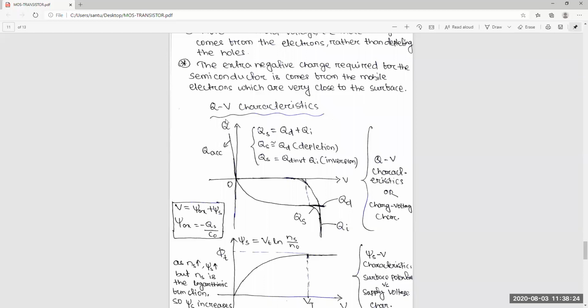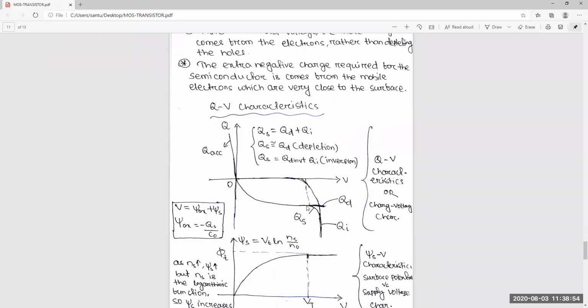So just remember this is the accumulation region. This is a completely linear function, and this is the combination of one quadratic plus one linear. One linear in the negative direction, one quadratic in the positive direction. Finally, in the depletion region, this type of curve you will get. When you increase the voltage, you will get this type of curve.